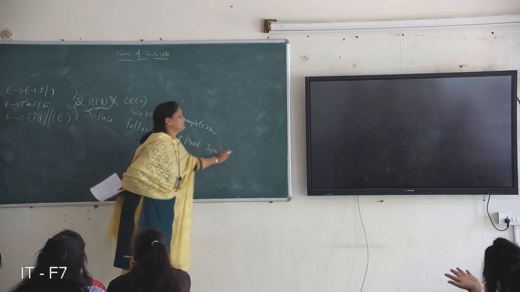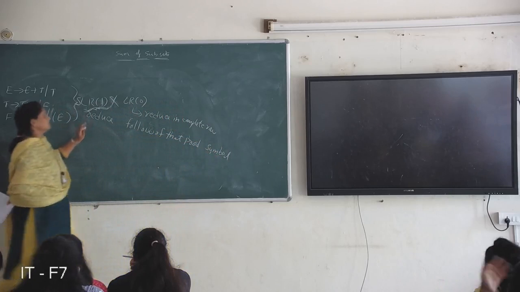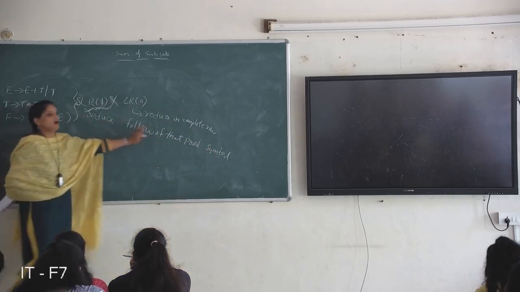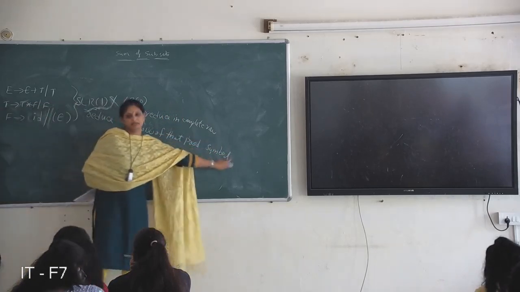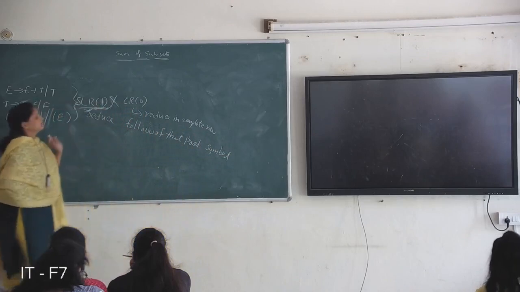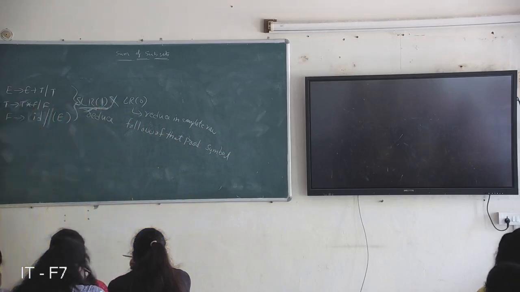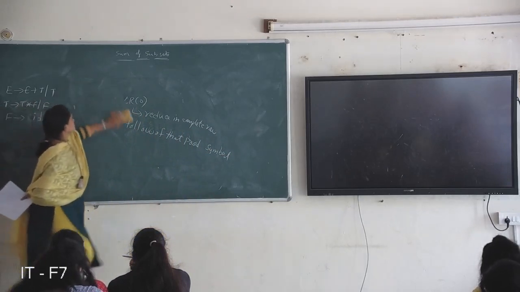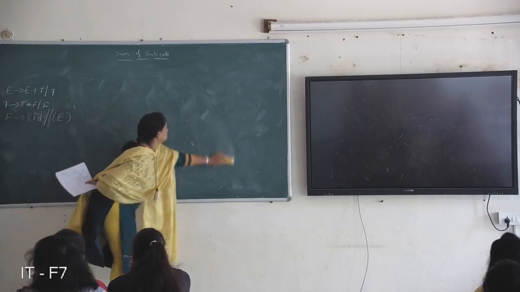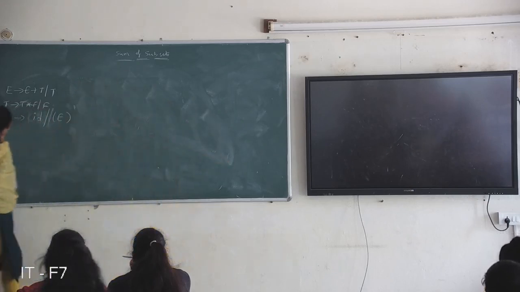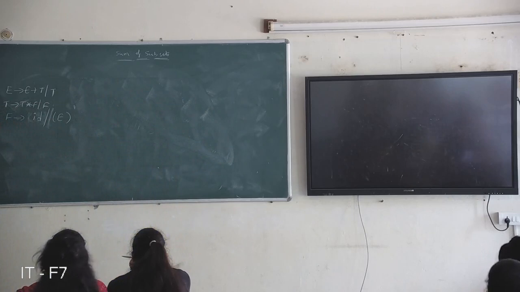This is the main difference. So SLR means the reduce action is placed only in the follow of the production symbol. That is the main difference between LR(0) and SLR(1). So can you construct this SLR(1) parser table? Just try to construct it on your own.